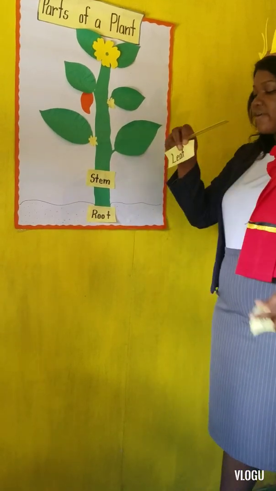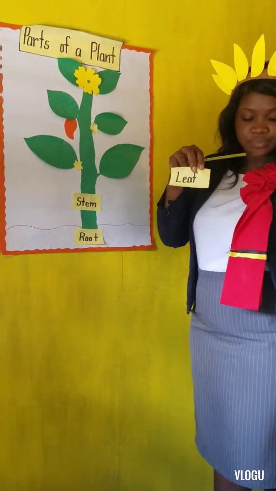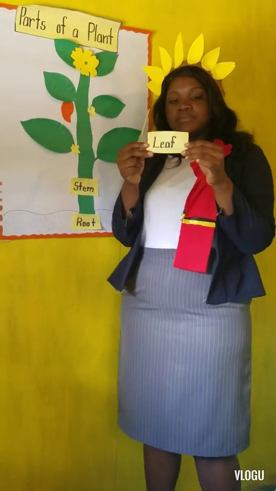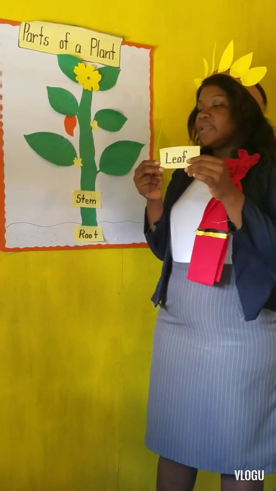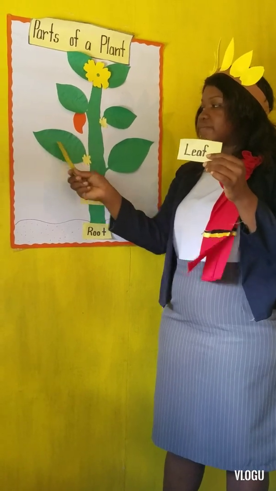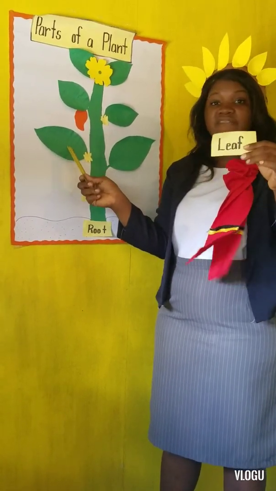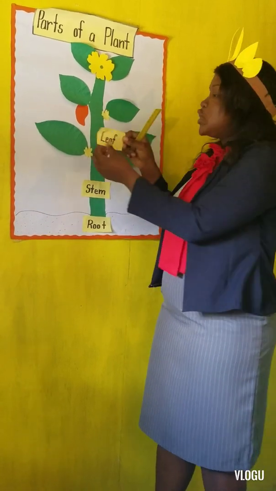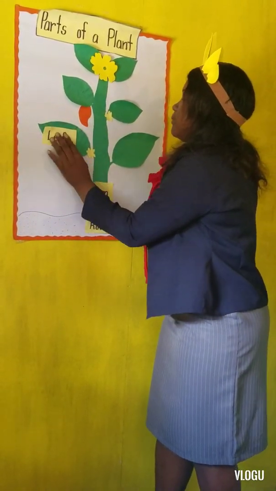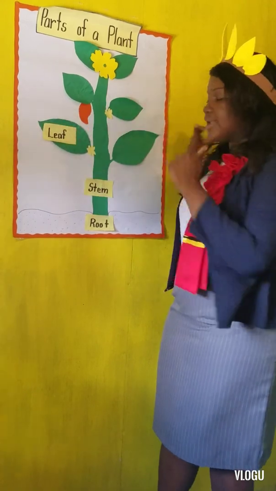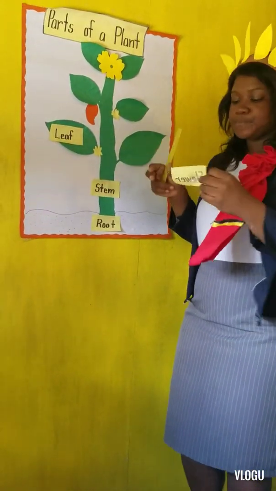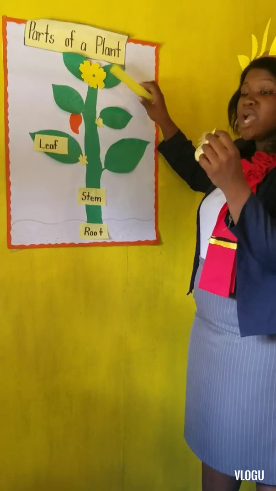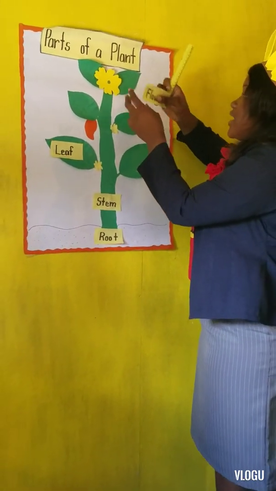Okay, now we have here the leaf. Michael? Okay, Michael said here's the leaf. Okay, Michael, say for me what's the function of the leaf? The leaf makes the plant food. Okay. Makes food for the plant. Very good. Okay, what's at the top here? The flower. Very good, Anita. Very good.